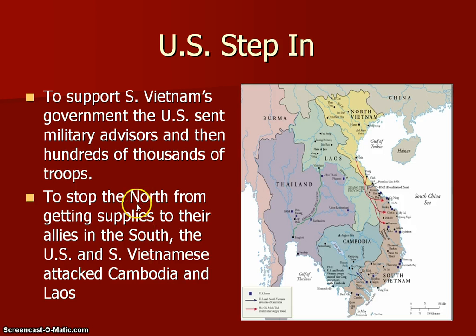The U.S. stepped in to support South Vietnam's government. The U.S. sent military advisors first, and then hundreds of thousands of troops. To stop the North from getting supplies down this Ho Chi Minh Trail here, the U.S. bombed, with South Vietnamese help, Cambodia and Laos, and sort of expanded the war there.